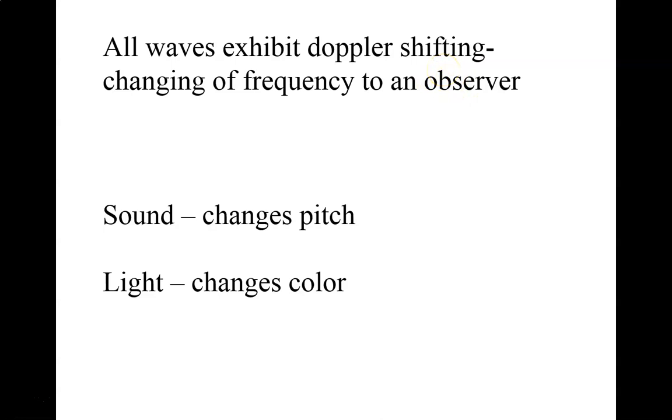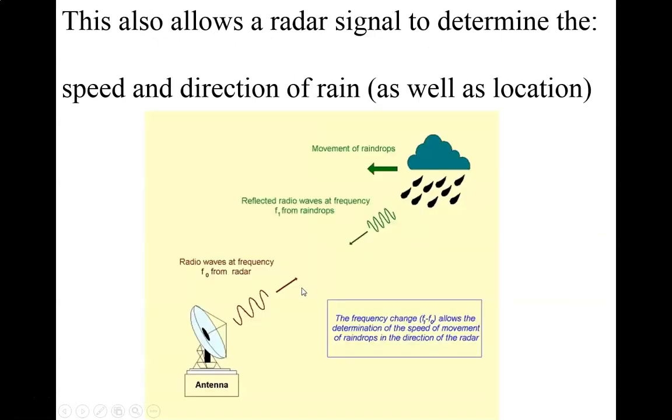So all waves exhibit this effect, which is called the Doppler effect, which I can't believe I haven't mentioned before. This is known as the Doppler effect, which you've heard of before. This change is called Doppler shifting of frequency. When you talk about sound, the reflected or the perceived sound wave has a different pitch. When you're talking about light, the perceived light has a change in color, which is pretty interesting.